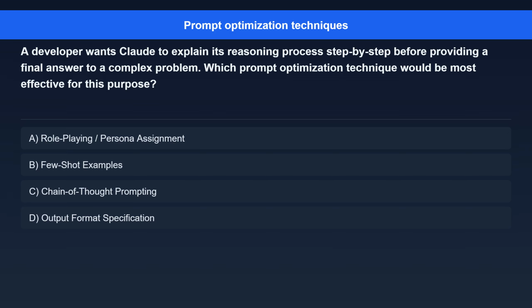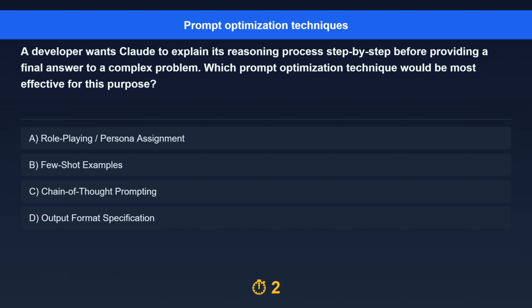Question 5. A developer wants Claude to explain its reasoning process step by step before providing a final answer to a complex problem. Which prompt optimization technique would be most effective for this purpose? Option A. Role-playing/persona assignment. Option B. Few-shot examples. Option C. Chain-of-thought prompting. Option D. Output format specification.